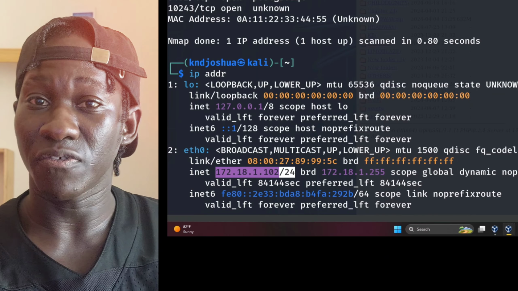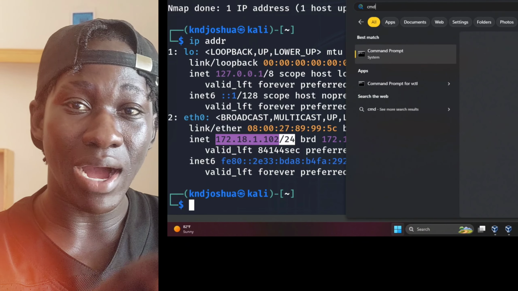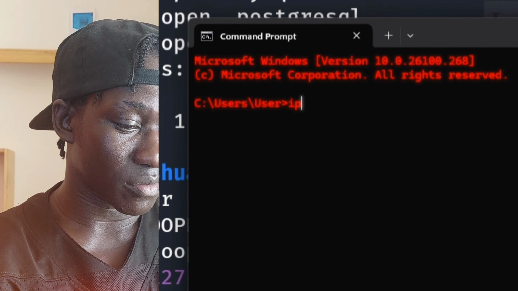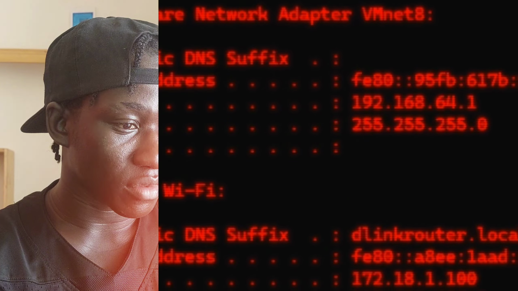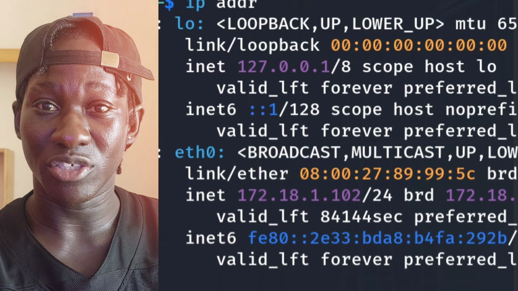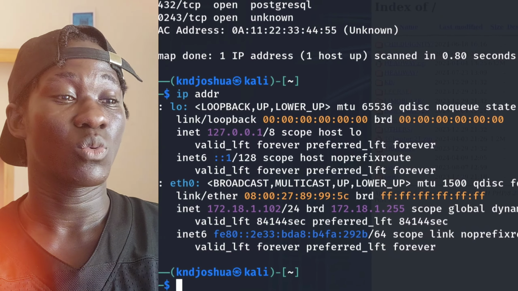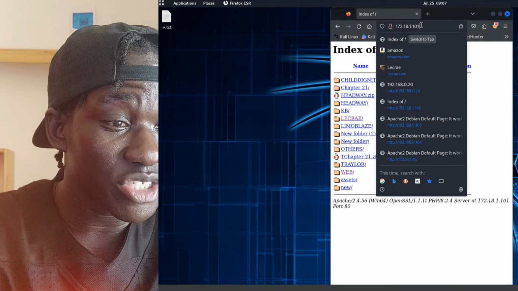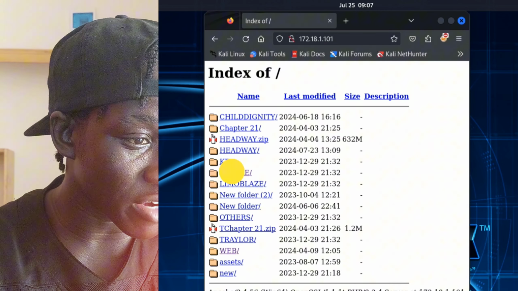But also remember, this is a virtual machine. So if I check the IP address of my Windows parent operating system with ipconfig, look at this. I am using 100. So my Windows machine has 100, my Linux has 102, and then there is a machine that has 101. So that means this 101 belongs to someone which is not this computer. So you're not supposed to access folders here.